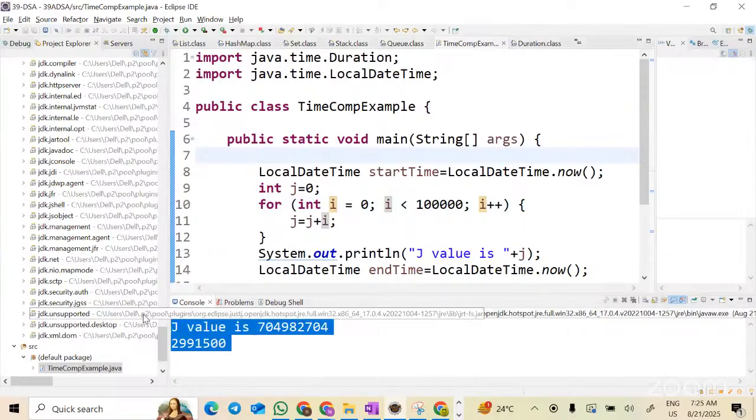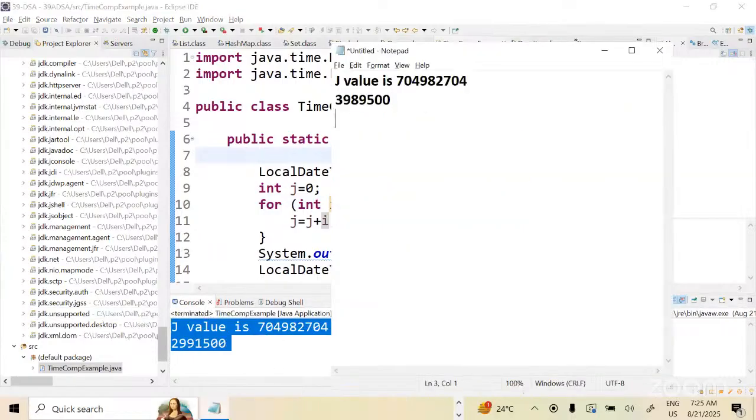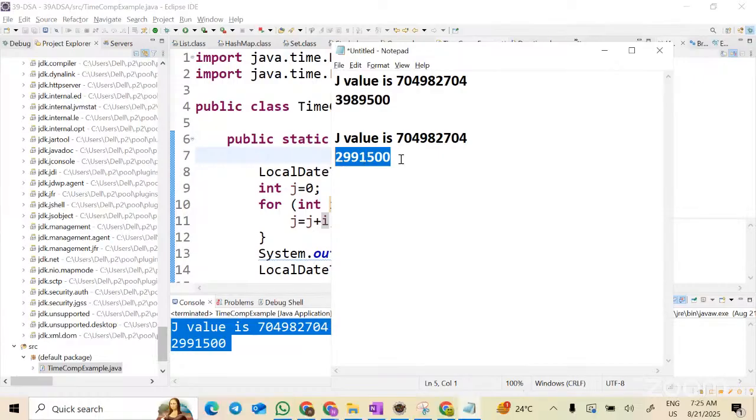When I run again, what is happening? For example, if I say that the time complexity of this program is 3989500 nanoseconds, but next time you ask me again, okay, can you show me? Now I'll run again. Whenever I run again, what is the time complexity I got? 2991500. Now what happens immediately? My answer was wrong, correct? So that means time complexity is nothing but the time taken by the program.